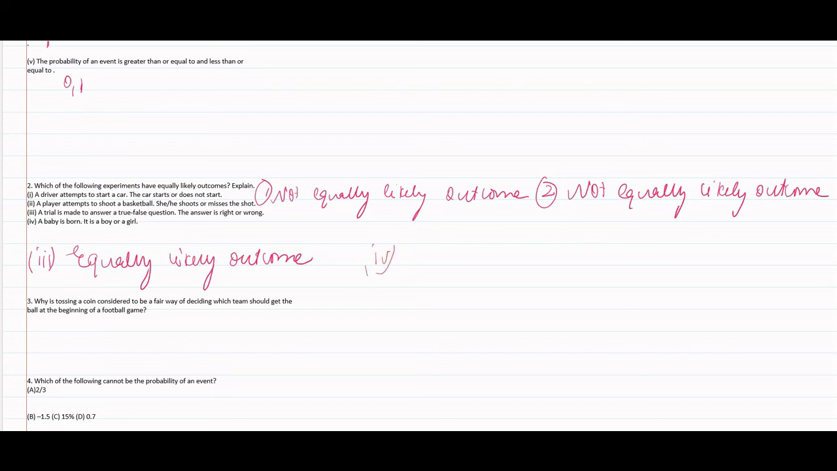Fourth one, a baby is born, it is a boy or a girl. We are already given two outcomes, it may be a boy or it may be a girl. So this also will become an equally likely outcome. Got it?